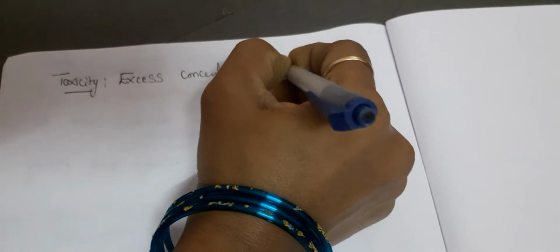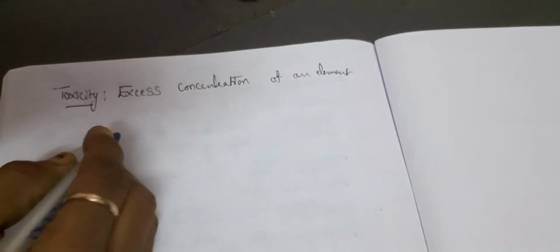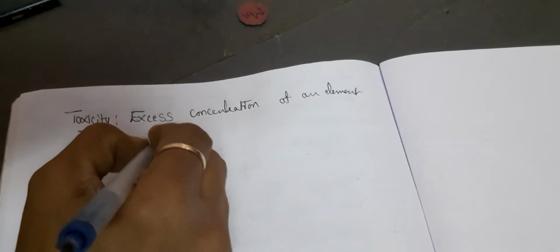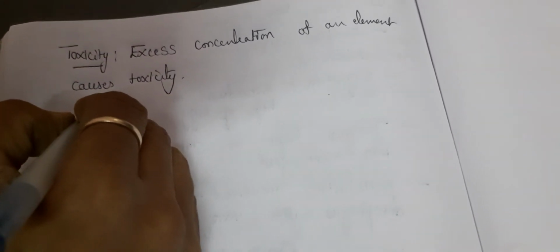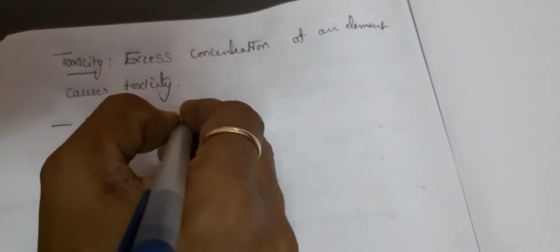Excess concentration of an element causes toxicity. And what happens because of toxicity? Because of toxicity, generally it causes reduction.